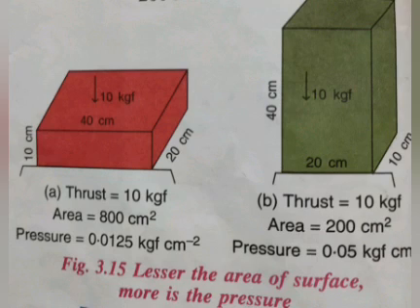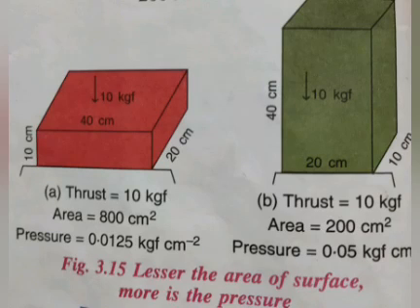In the first case, the area of the box is 40 centimeter into 20 centimeter, and the thrust exerted by the block on the table is equal to 10 kilogram force. Now, pressure is equal to F upon A, means thrust upon area. Here thrust is equal to 10 kilogram force, and area is equal to 40 into 20, means 800 centimeter square. Now, pressure will be 0.0125 kilogram force per centimeter square.